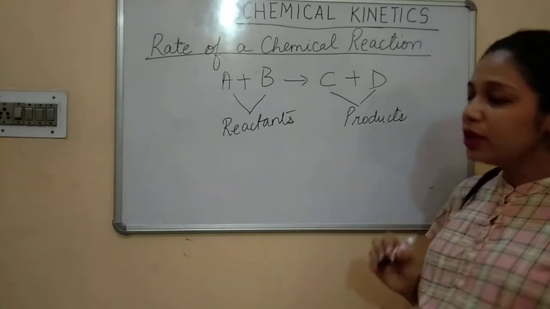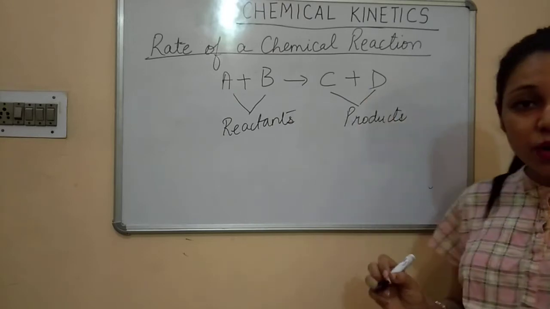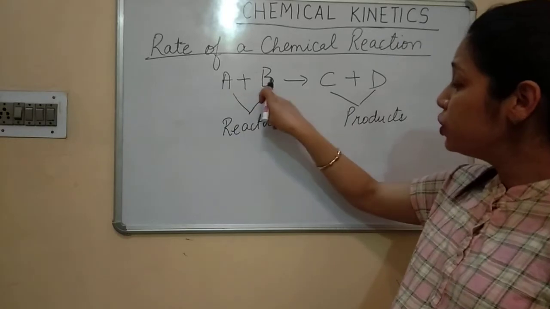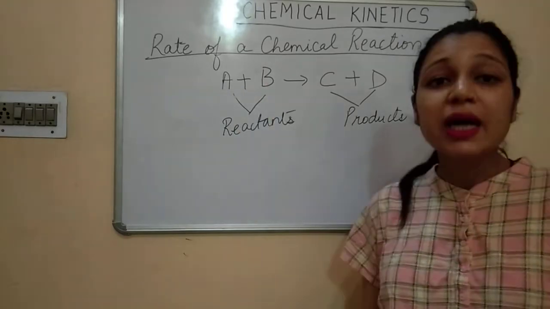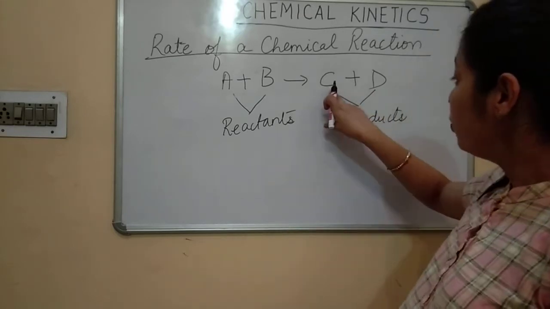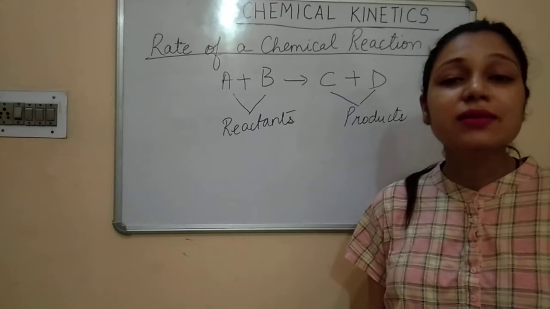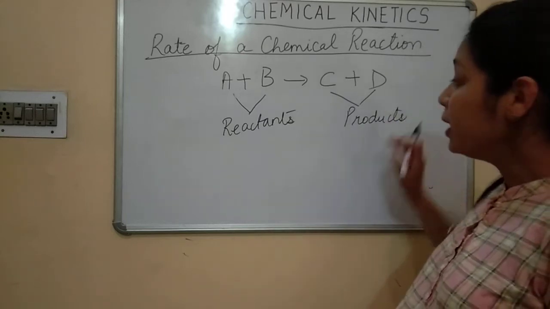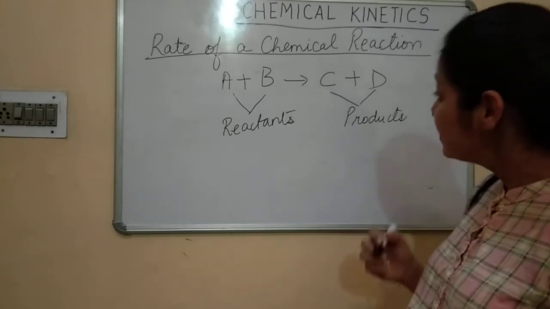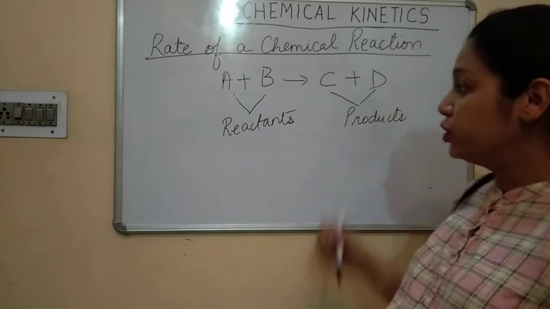Okay. So now children, A and B are the reactants, C and D are the products. So how the concentration of A and B is being decreased and how the concentration of C and D, that is a product, is increasing. Through that we can say what is the rate of chemical reaction.